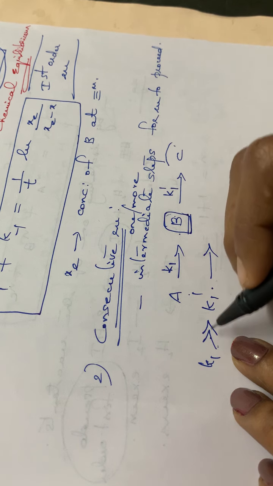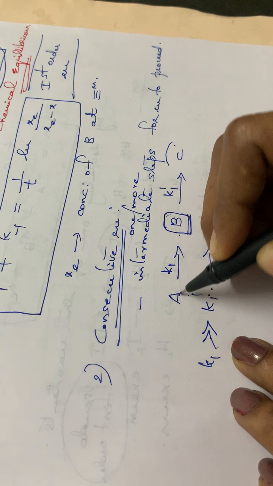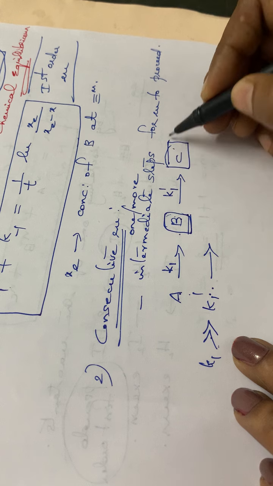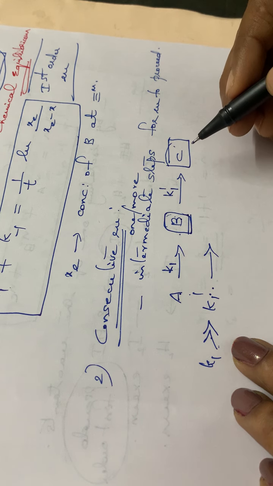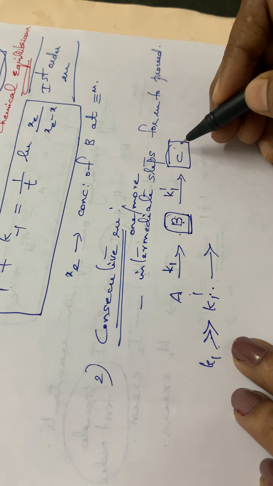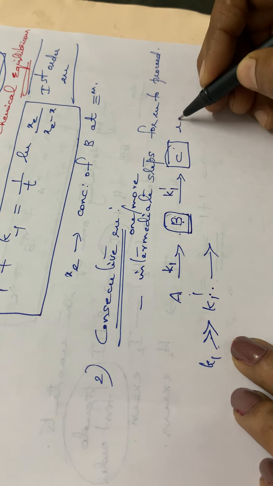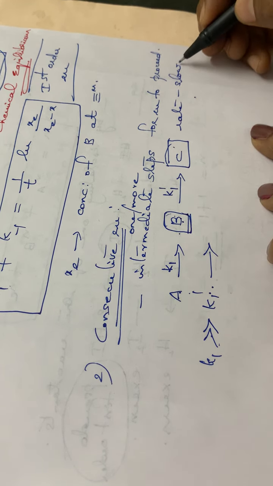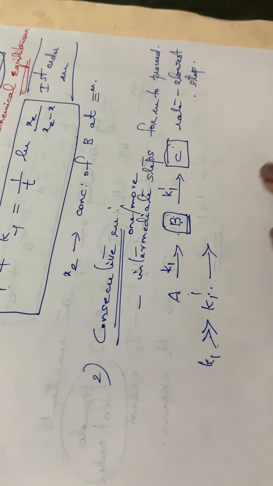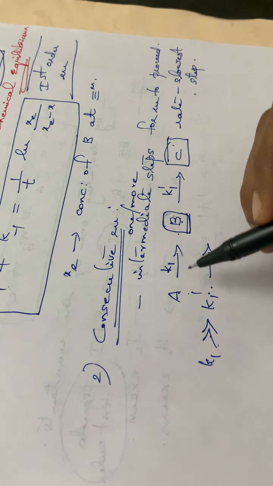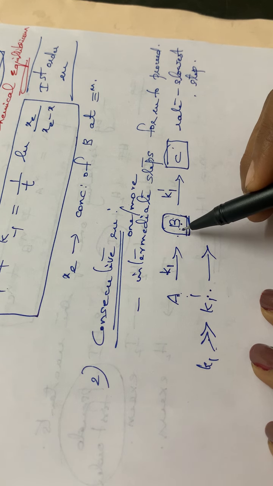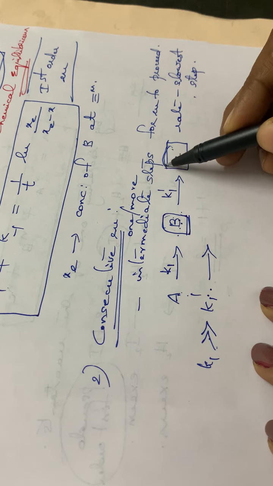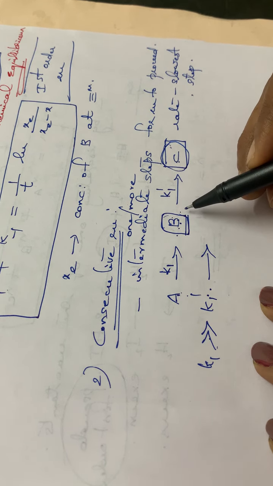Not B, it is C. That is, if K1 is greater than K1 dash, the formation of B will be faster. So the overall rate will depend upon the formation of C. Slower step, isn't it? So the formation of C from B will control the overall rate of the reaction. Normally rate is determined by the slowest step, isn't it? Rate determining step will be the slowest step. So if K1 is greater than K1 dash, this step will be much faster, so comparatively the slower step will be from B to C, isn't it?